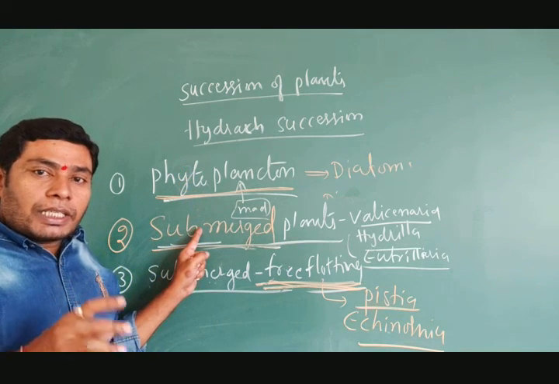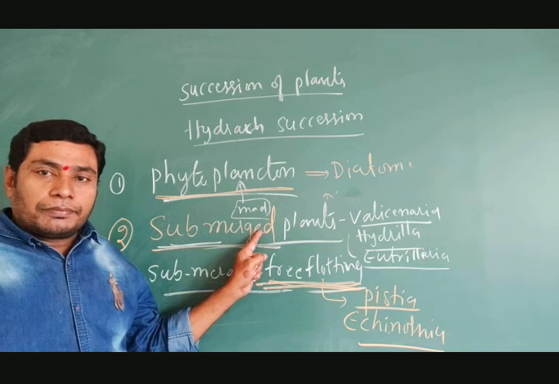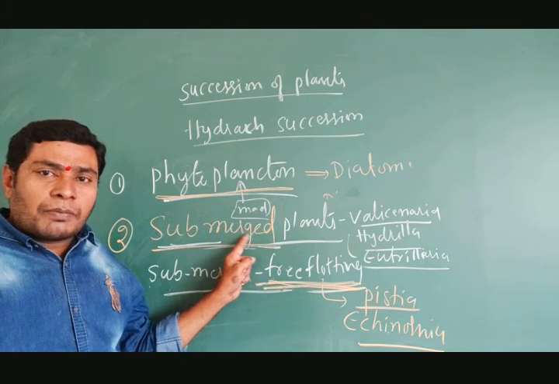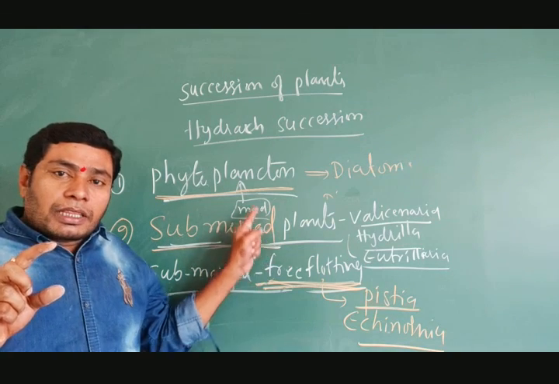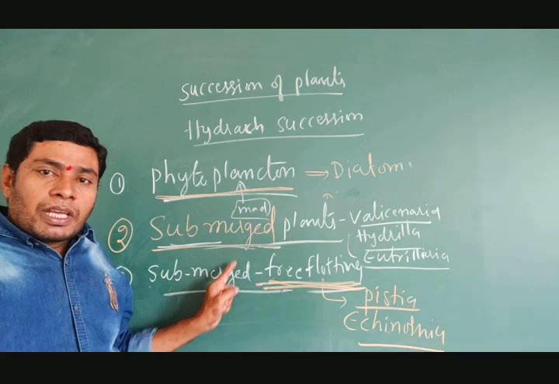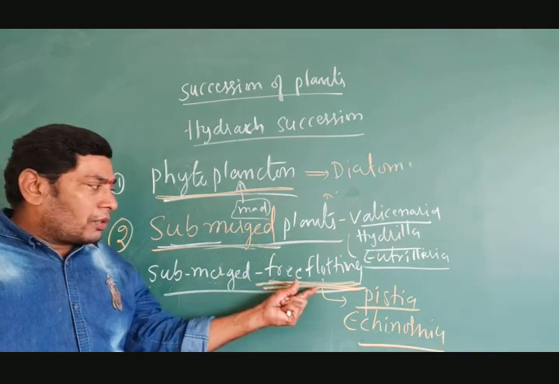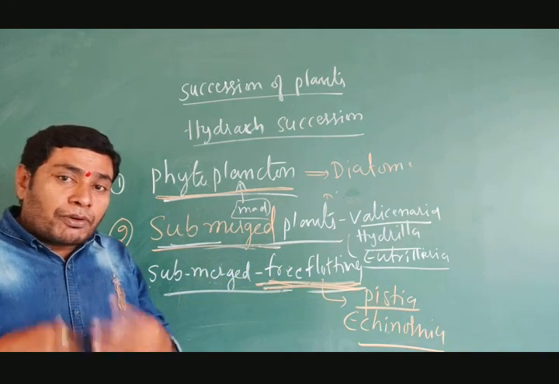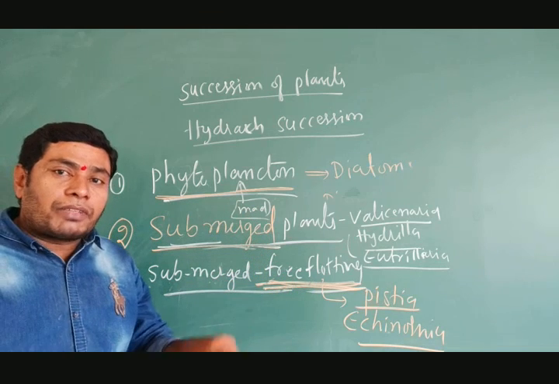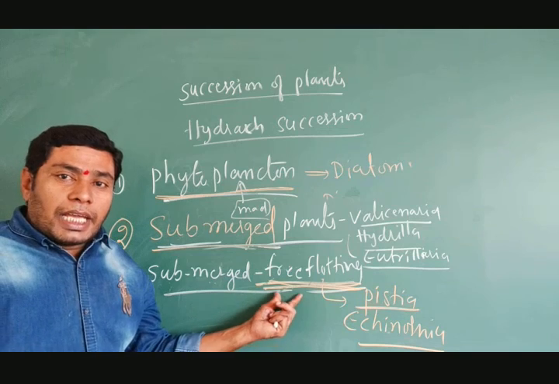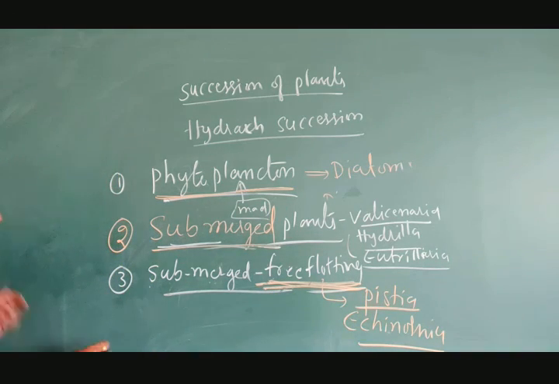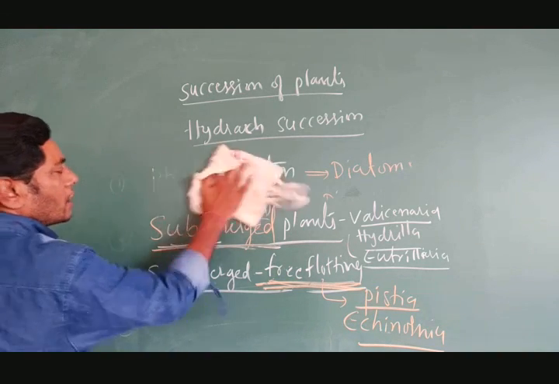That's why the submerged plants grow. As the submerged plants grow, the thin mud layer becomes thick. And as the free floating plants grow, they produce organic matter at the bottom of the young lake. This is helpful for the fourth seral stage. The fourth seral stage is known as the reed swamp stage.